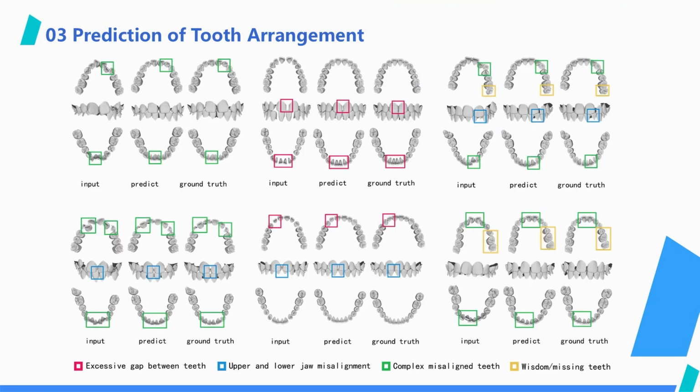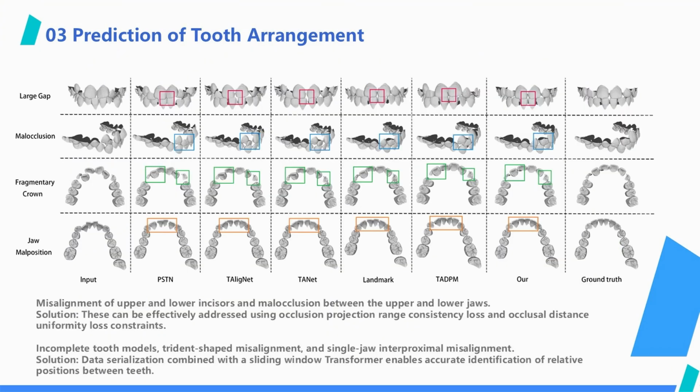These are the effect diagrams of our tooth alignment prediction. It can be seen that there are 6 cases in total, and for each case, the tooth positions from left to right are the initial, predicted, and ground truth ones. The boxes in the figure mark 4 types of originally problematic areas. It can be seen that problems such as misalignment are solved after prediction, and the result is basically consistent with the GT.